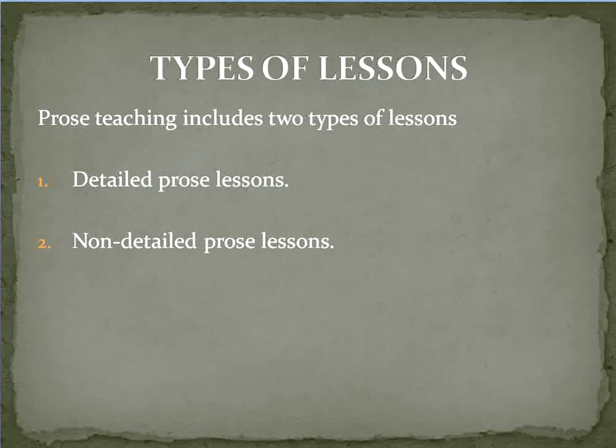For example, the rapid readers, which are introduced in class 9 and class 10. So these are the different types of lessons of prose teaching: number one, detailed prose lessons, and number two, non-detailed prose lessons. I hope you understood. Now we can proceed to the next slide.